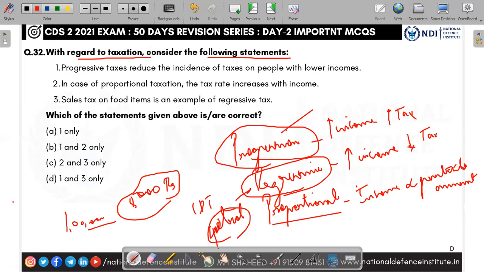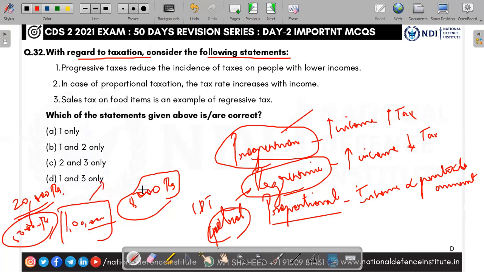And you take, for example, a person earning 20,000 rupees per month. For him, the same 5,000 rupees, because a person with a BMW car and a person with a Swift car or an Alto car, both are getting petrol at the same price. So for him, 5,000 rupees is a big deal. It is 25% of his salary. So what it says is, whenever a person's income is high, the tax is less, and whenever the person's income is low, the tax is high. So this is called regressive tax. Proportional: whatever the income, a particular amount of tax has to be paid.